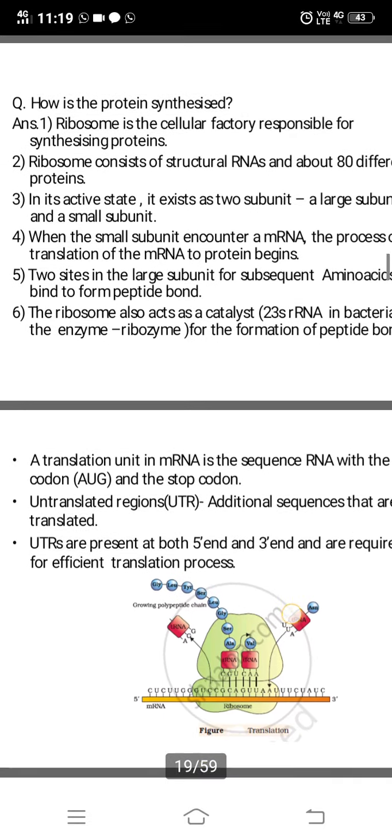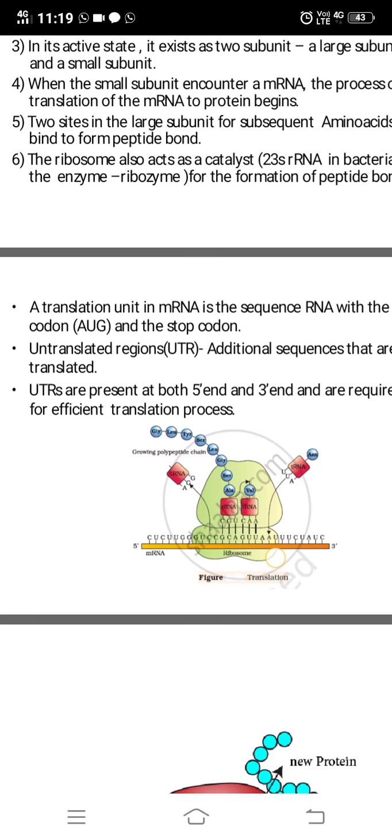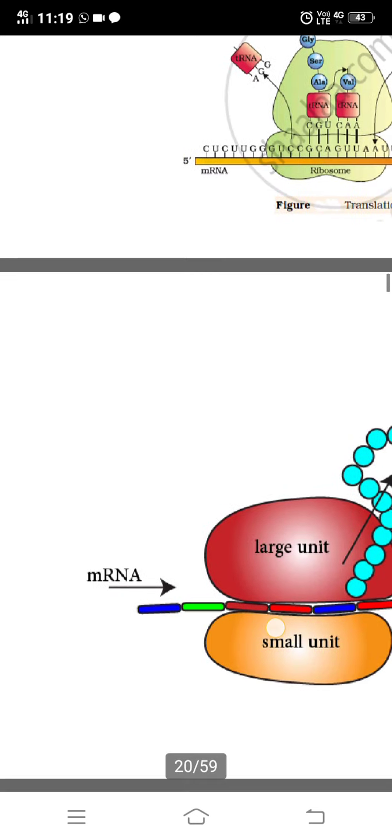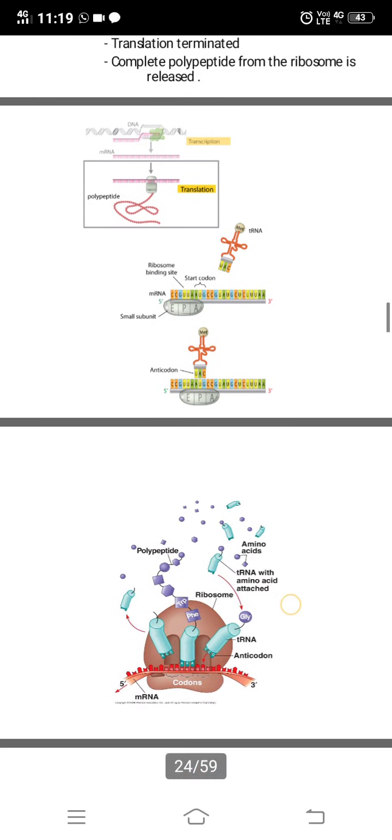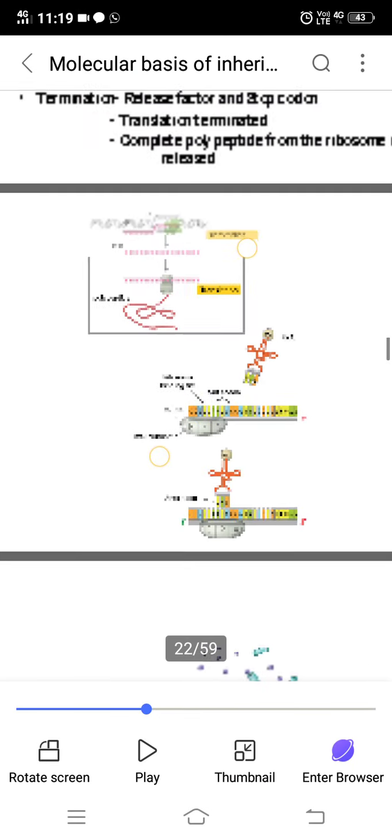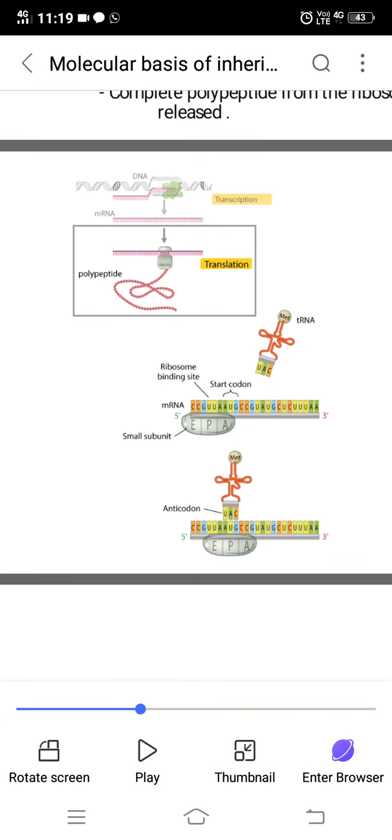The same thing is described in this diagram, which is given in your book. Here you can see the tRNA is coming, attaching to one codon, then going to the next point, and the polypeptide chain is formed and is being released. This is step 4. You can see this diagram. Here this is the first step. After replication and transcription, mRNA is formed. mRNA is going to the cytoplasm. Here translation is taking place and the polypeptide chain is formed. The same thing is described here.